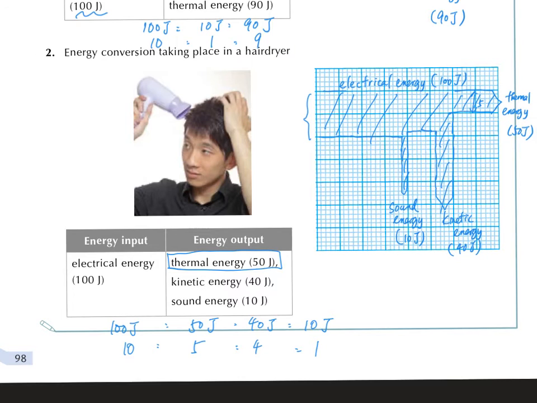Therefore, it should be as this one. But be careful. Many people draw the Sankey diagram wrong. This is the 5 boxes. For the kinetic energy, remember this is the 4 boxes. Remember this one should have the 4 boxes too. And this one is 1 box, and this one is also 1 box. Many people always draw the sound energy and the kinetic energy wrong. Therefore be careful, because the width of the arrows are proportional to the amount of the energy that they represent.